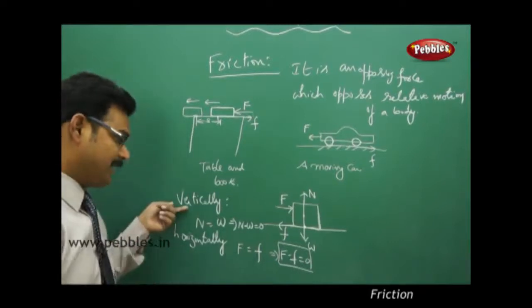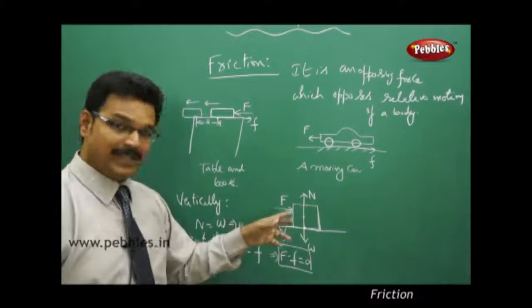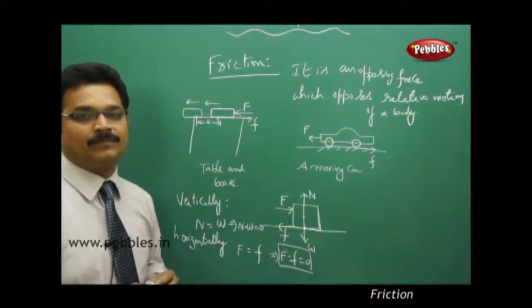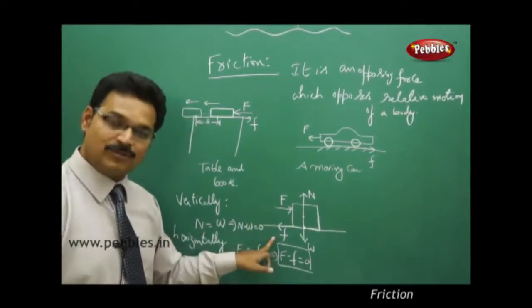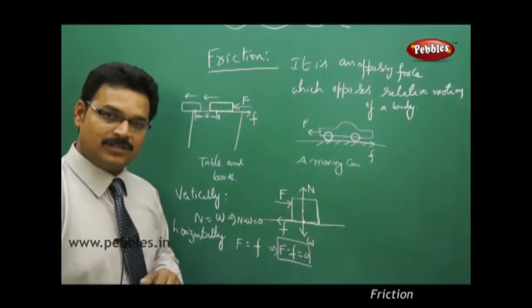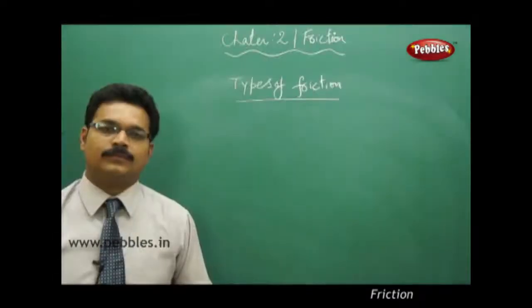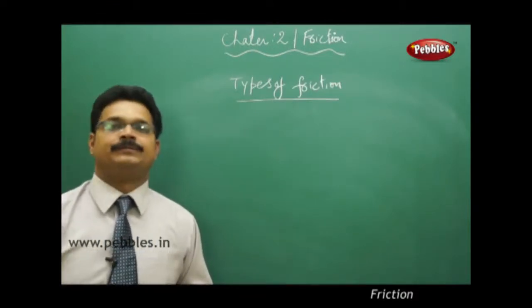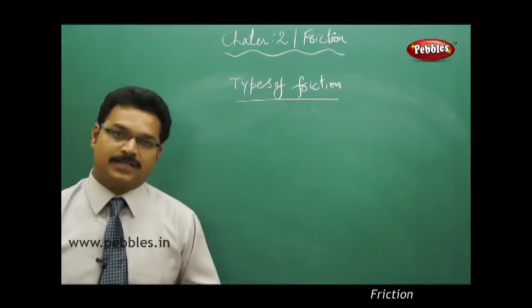Due to the vertical direction and horizontal direction, the net forces are 0, so we can say the block is in equilibrium state. Here our point of contact is that this friction is the opposing force which opposes this force. That's why the body is not moving in the horizontal direction. So we understand what friction is and how it is applied in different types of objects.